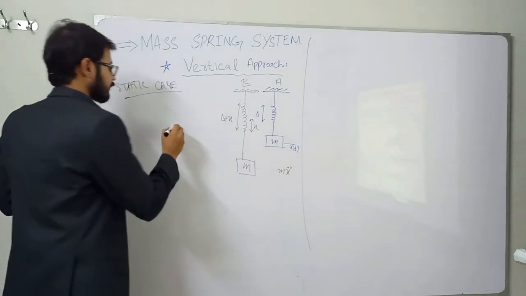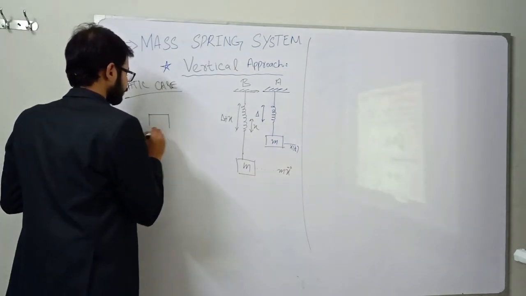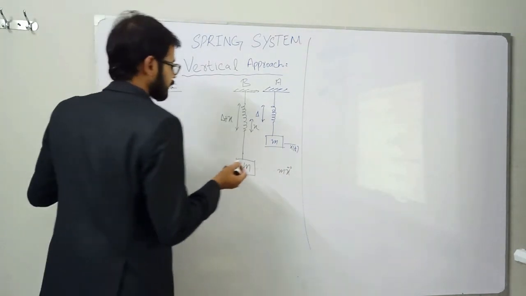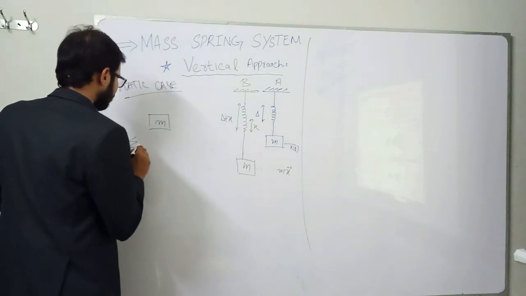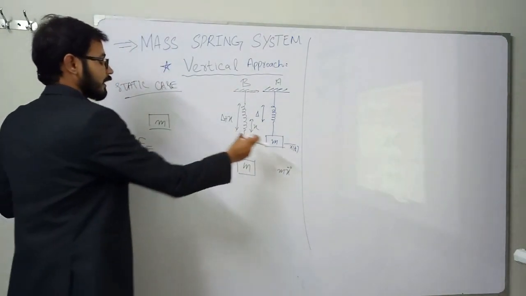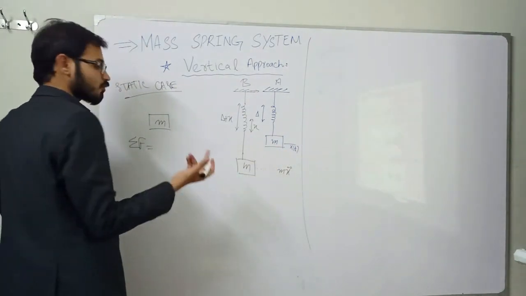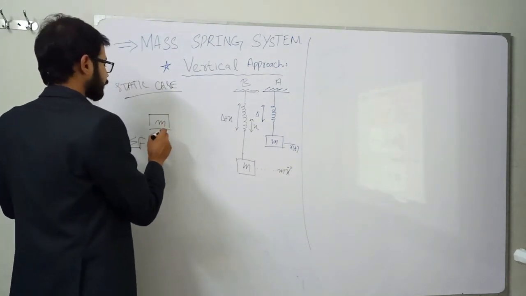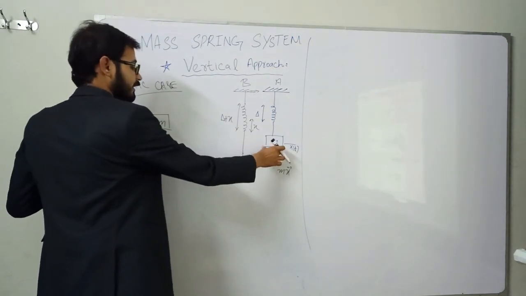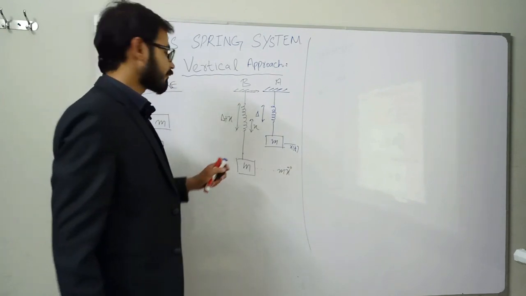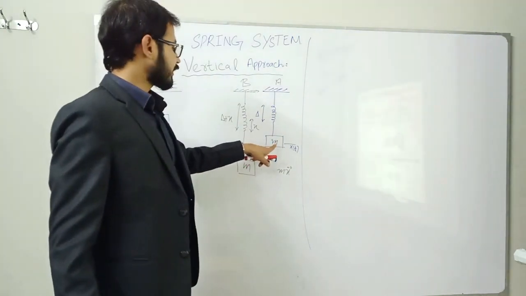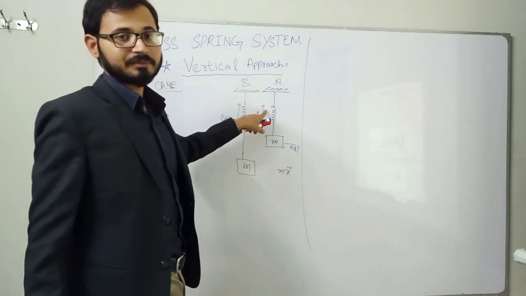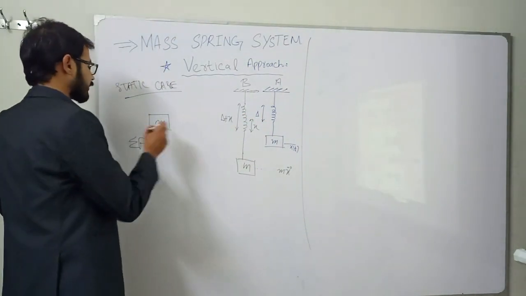in the static case we will resolve that block into different components, whether force is acting or not. With the Newton method, we know that in the static case there is no force acting, so summation F is equal to 0. So how much force is acting? On this mass there will always be a gravity force acting at the center. In addition, when gravity force acts, there will be some deflection within the spring, which is represented by delta.